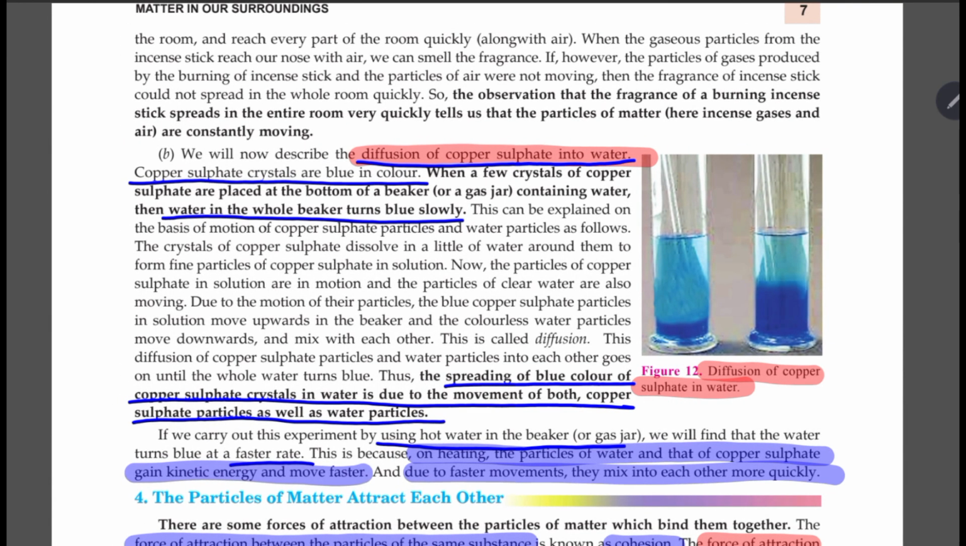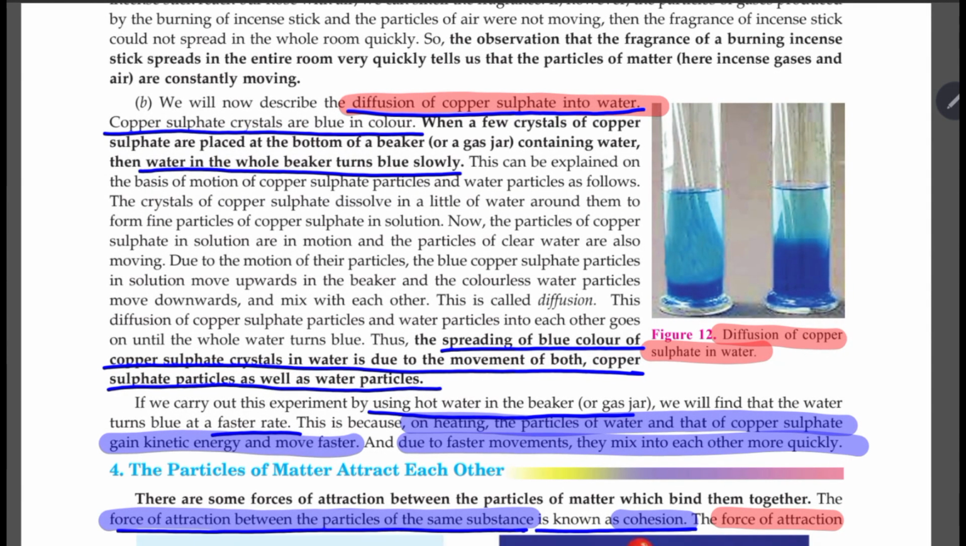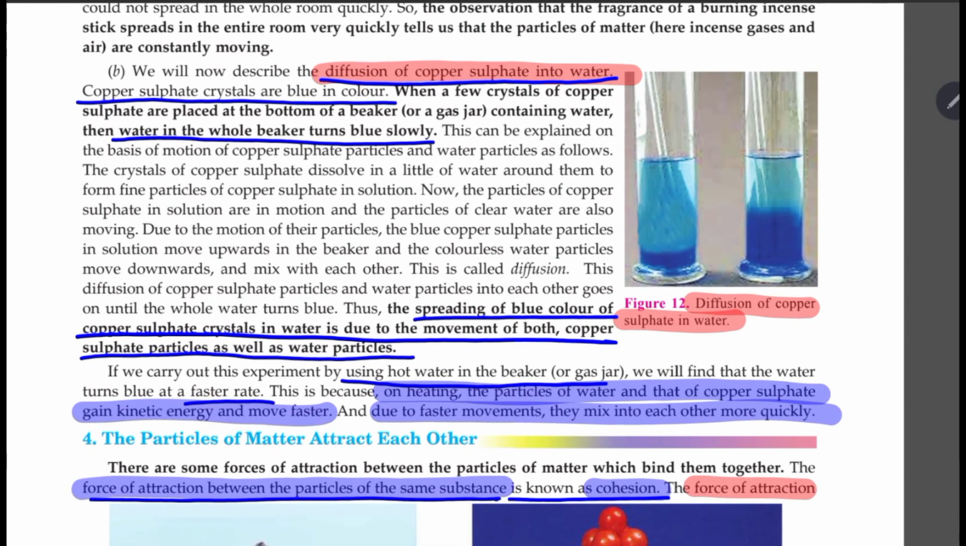Now, if you stir it or if you heat it, the process becomes faster. The rate of diffusion becomes faster. So, the rate of diffusion depends on factors like temperature and the kinetic energy of the particles. Why? Because when I'm stirring, I'm increasing the kinetic energy. When I'm heating it, I'm increasing the temperature, and thus the process of diffusion becomes faster.